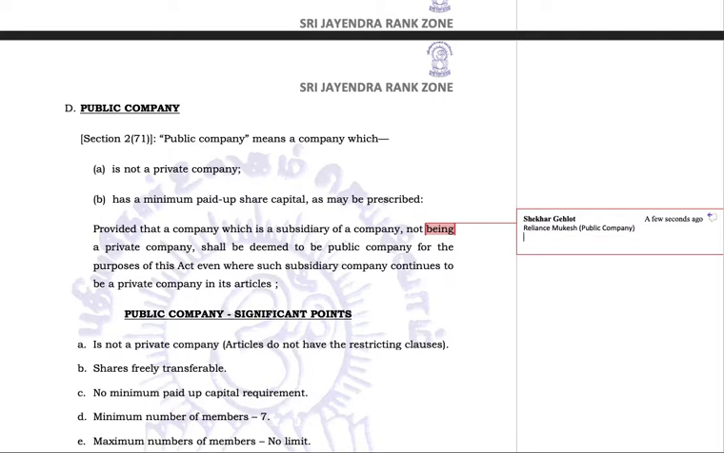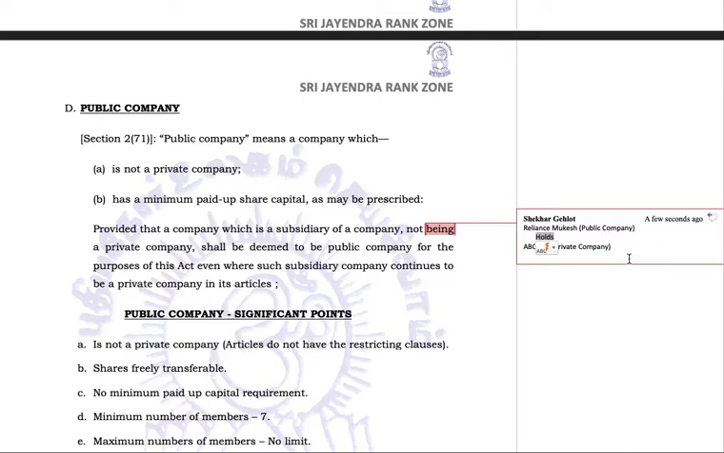It holds another company, ABC Limited. ABC Limited is a private company, a very small company as well. But since Reliance Mukesh Ambani, which is a public company, holds ABC Limited, that means ABC Limited is the subsidiary company of this Reliance Mukesh Ambani.